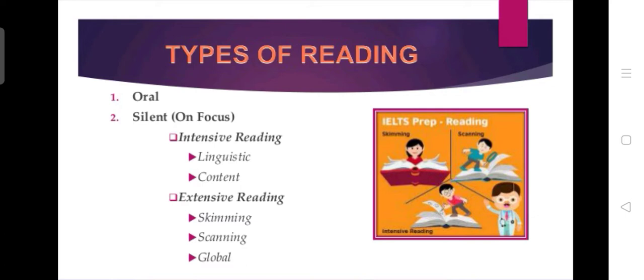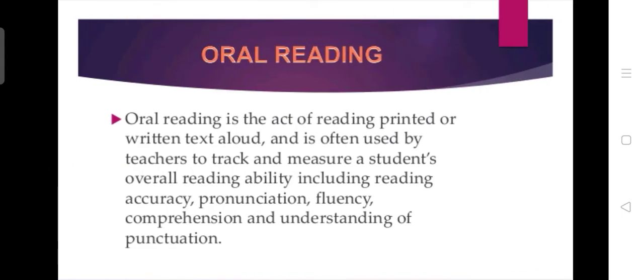So types of reading: oral and silent. Silent reading includes focused reading, intensive reading and extensive reading. There are two types of reading: intensive and extensive. Intensive reading has two different levels: linguistic level and content level. And extensive reading has skimming and scanning. Furthermore, there is global reading. So what is oral reading? Silent reading and oral reading.